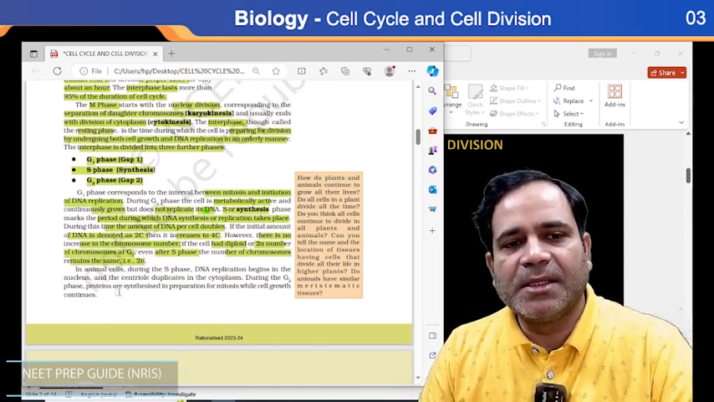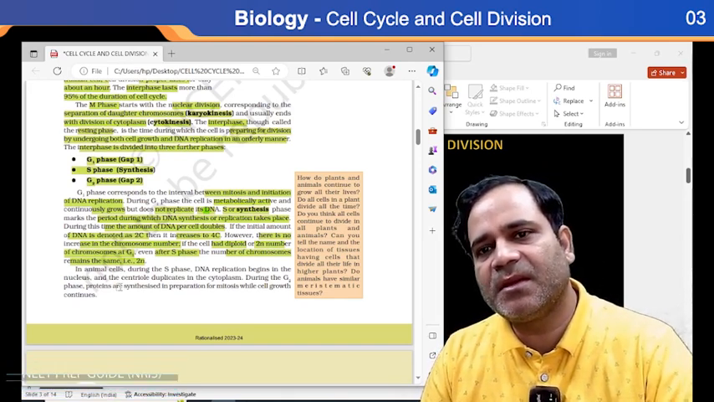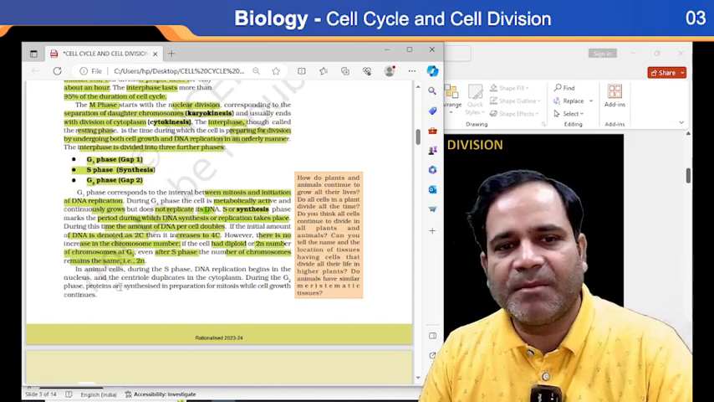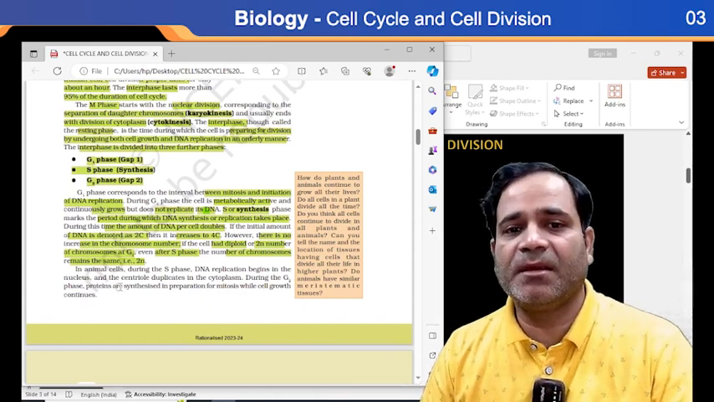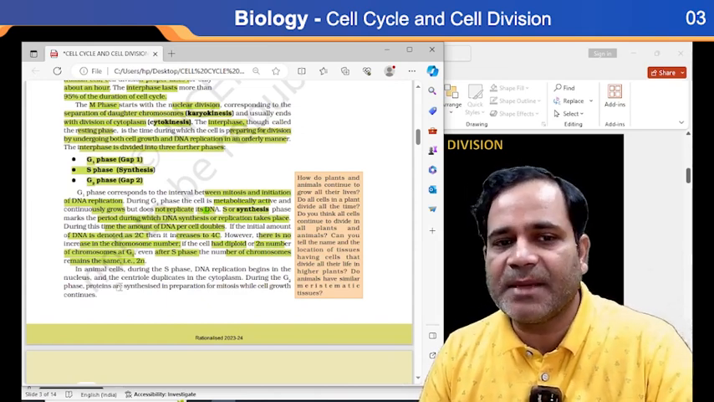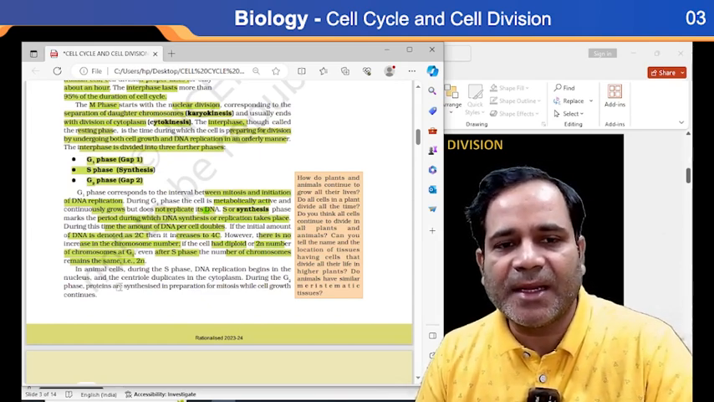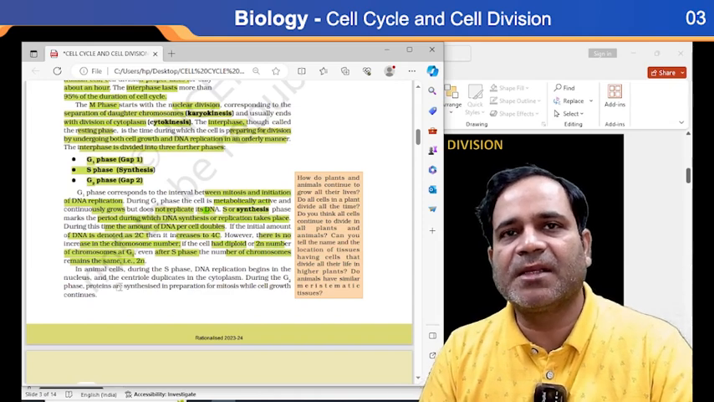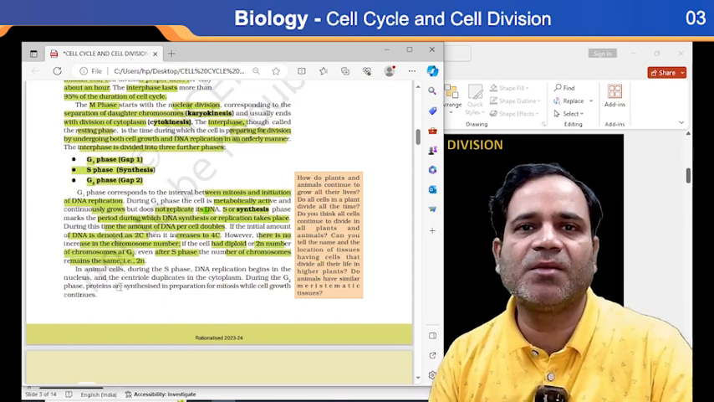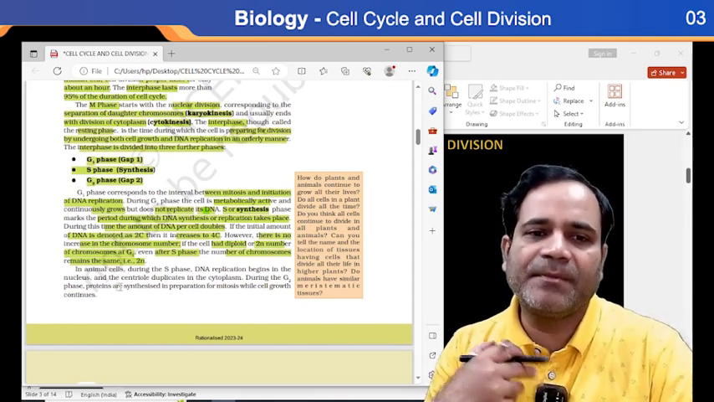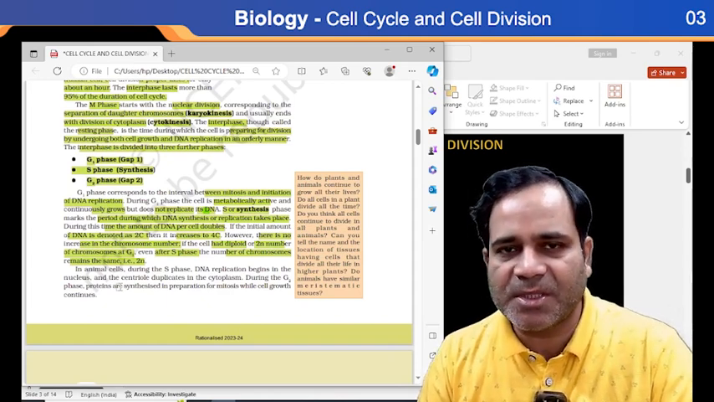Getting my point? The number of chromosomes does not increase. It remains the same, but the amount of DNA per cell doubles. If the number of chromosomes in G1 phase is 2n, then after S phase it is also 2n. The number of chromosomes never increases, only the DNA per cell doubles. This is an important point that you must keep in mind.